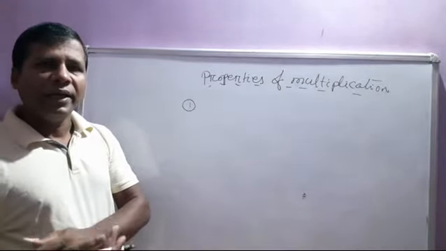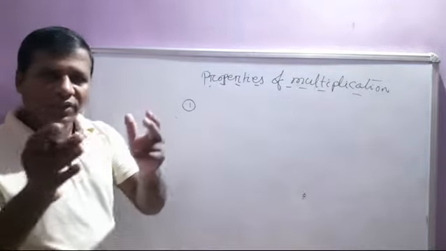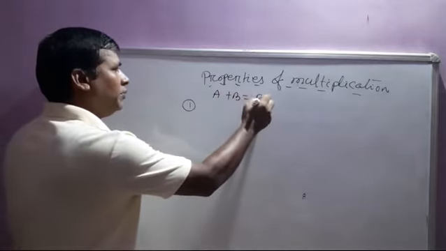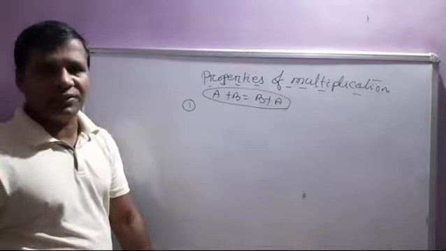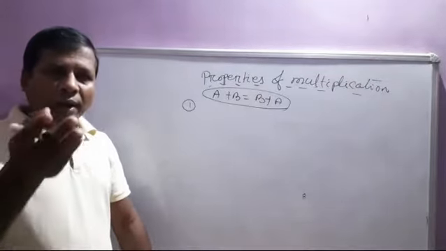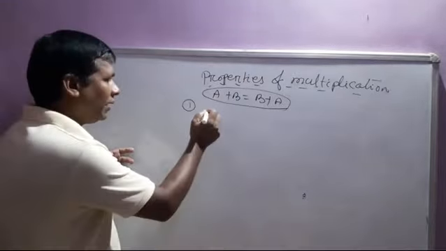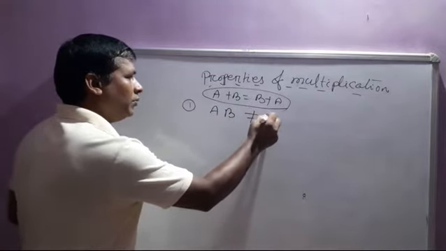First, the commutative property. We know that in the addition case, A plus B is equal to B plus A for matrix addition. But matrix multiplication is not commutative. That means AB is not equal to BA.